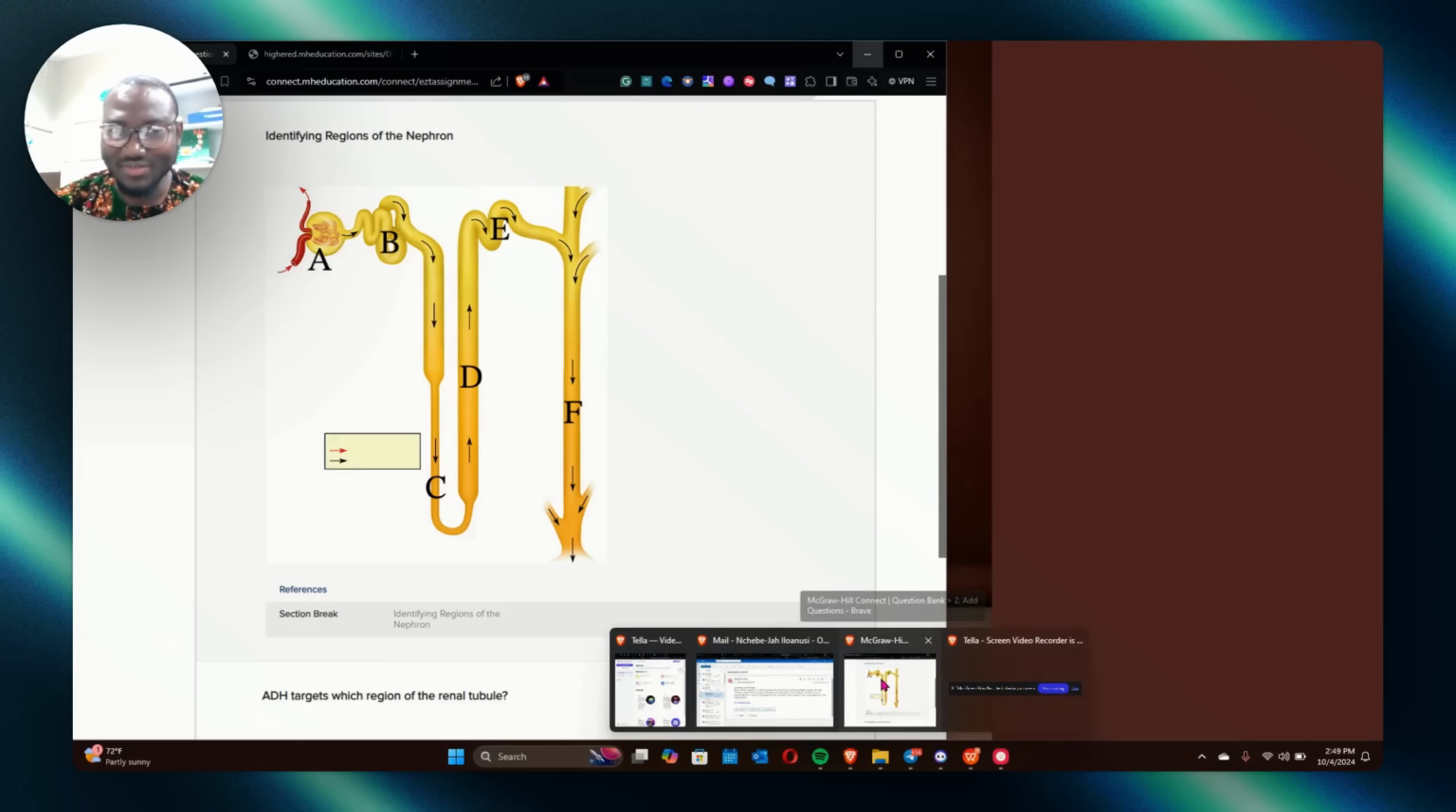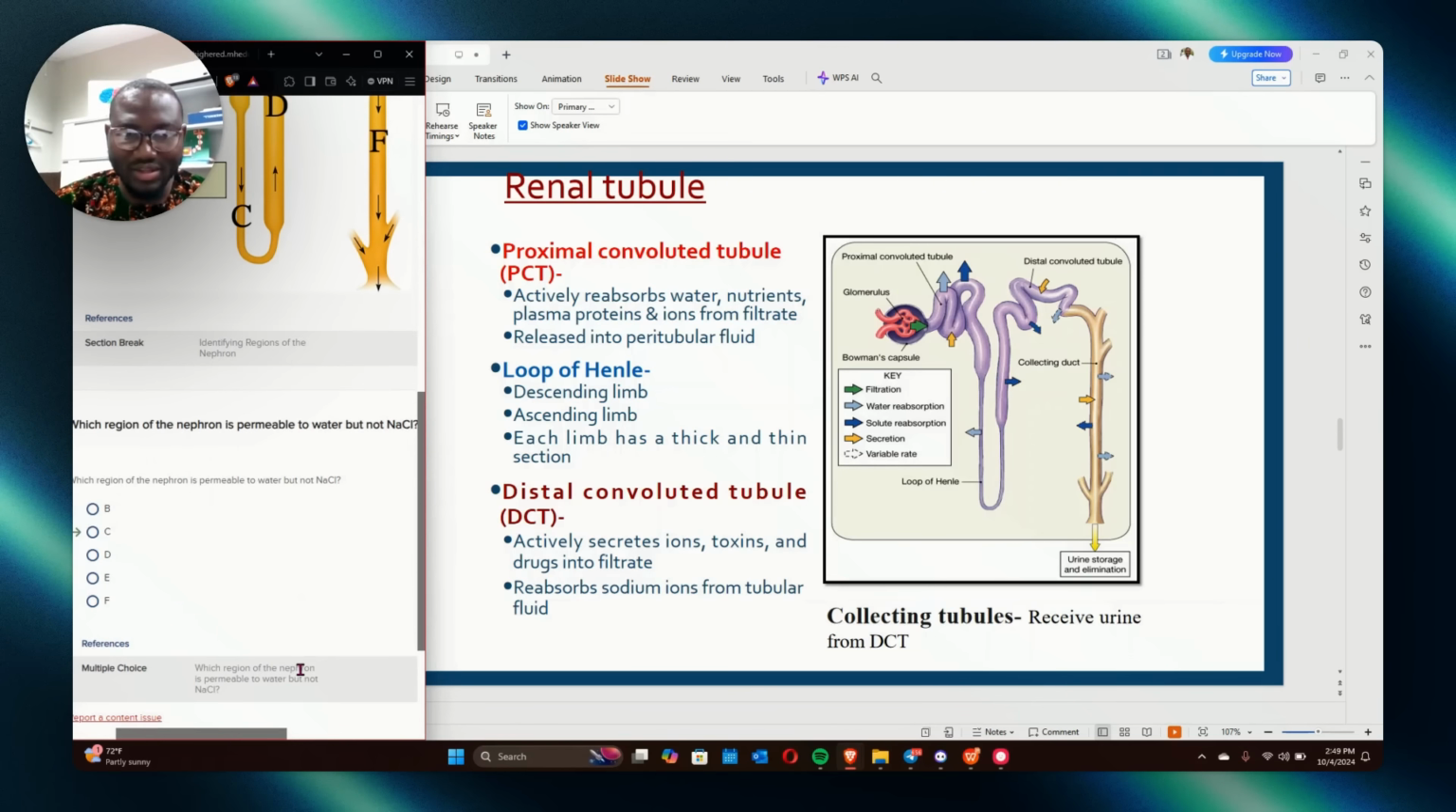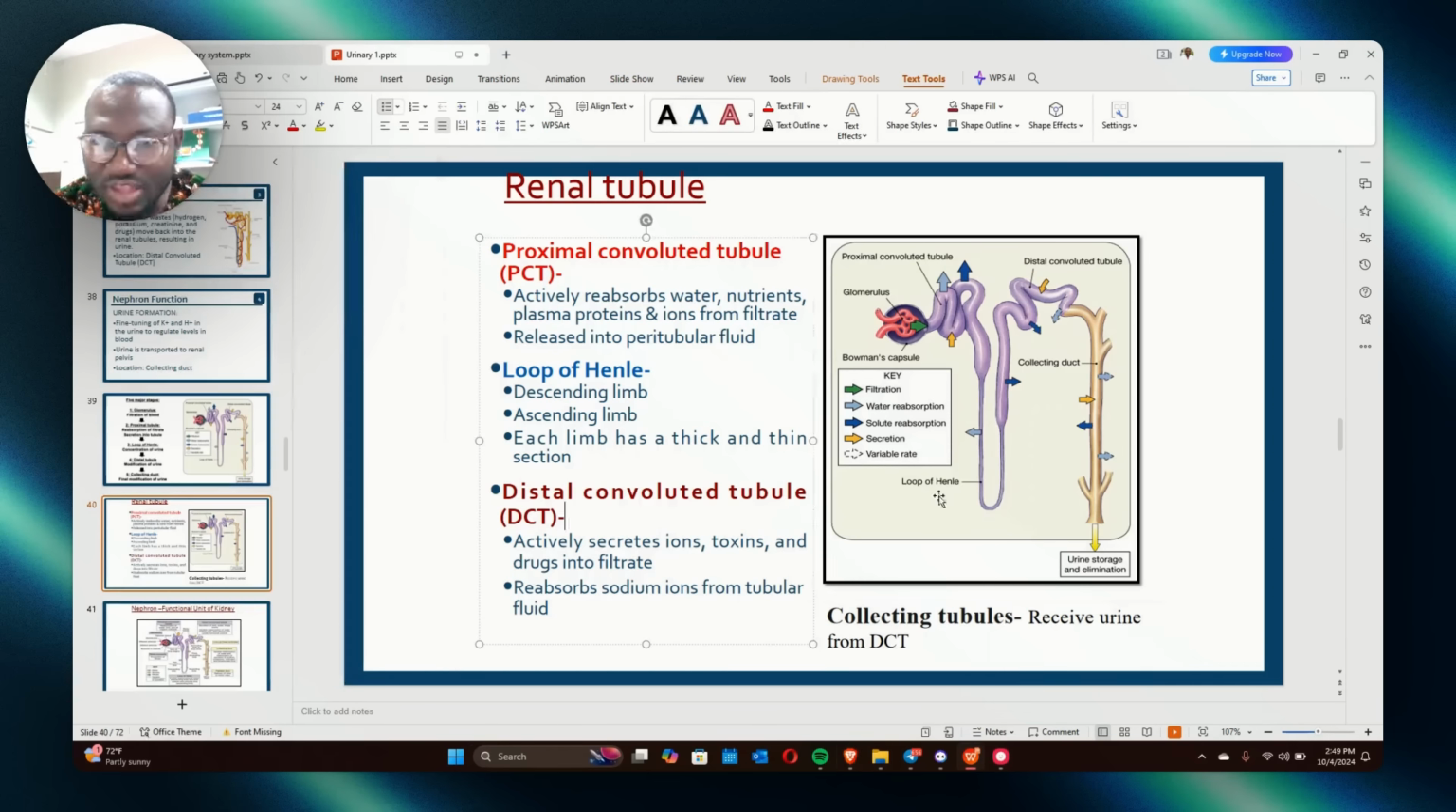Okay. They can also ask you, which region of the nephron is permeable to water but not sodium chloride? Which region is permeable to water? The answer is the descending loop of Henle here. So antidiuretic hormone affects here. Here is permeable to water but not sodium chloride.